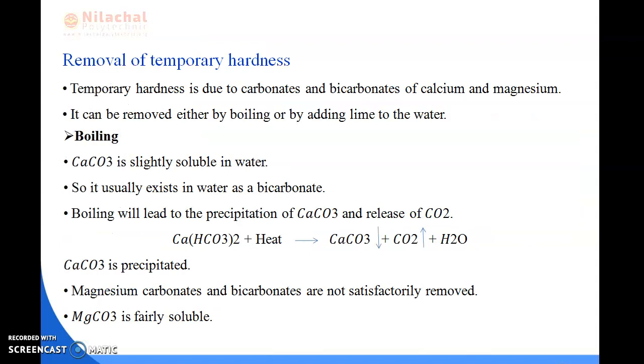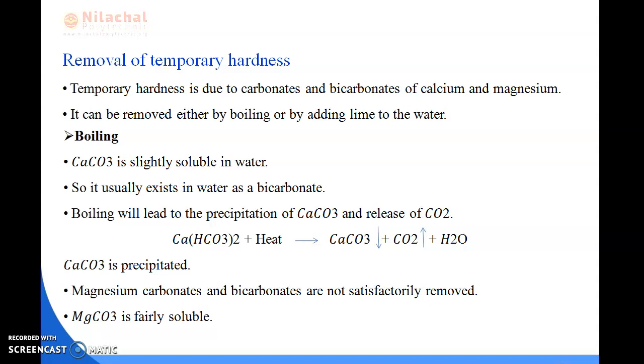Next is removal of temporary hardness. Temporary hardness is due to carbonates and bicarbonates of calcium and magnesium. It can be removed by two processes: boiling, or adding lime to the water.